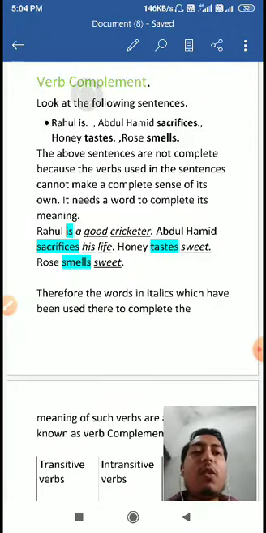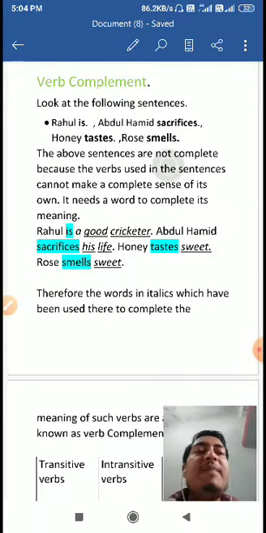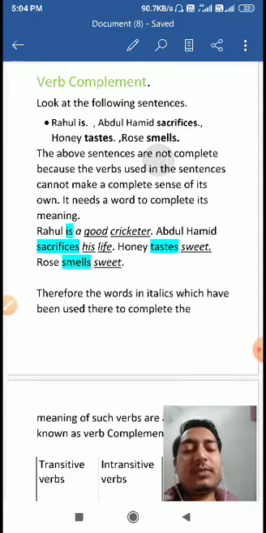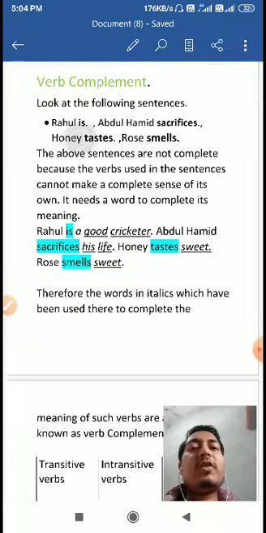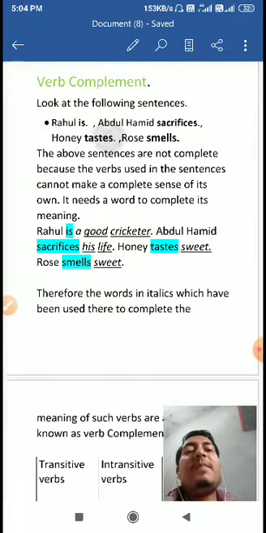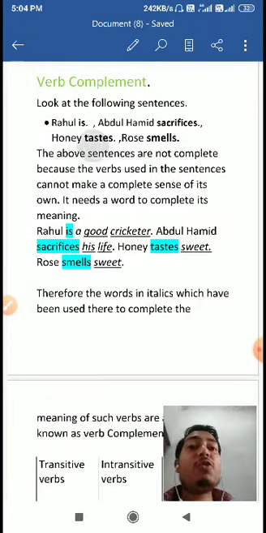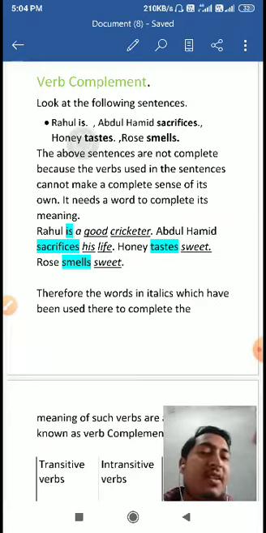The word complement means when we add something extra to a thing, when we give something additional to something. So these verbs need additional help. The words that help them to make the sentence complete are the verb complement. Those words are actually complementing them. That is why those words will be known as verb complement.